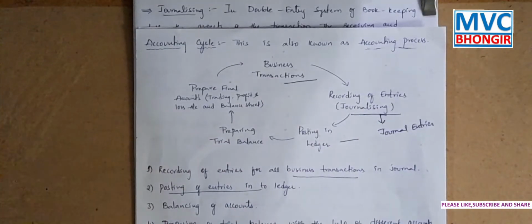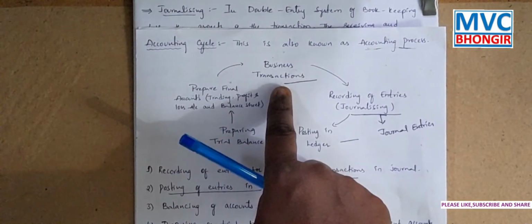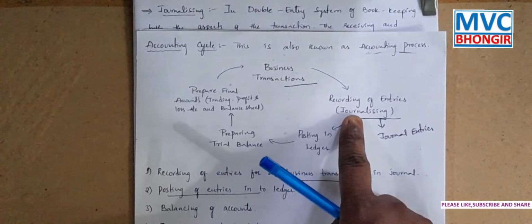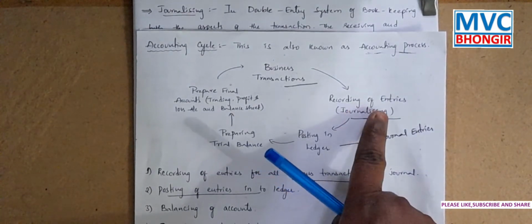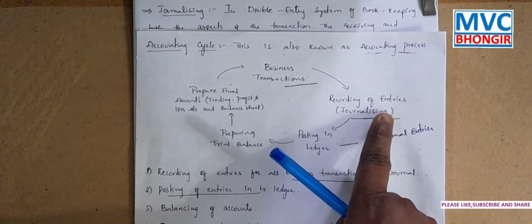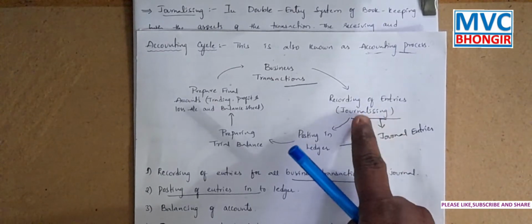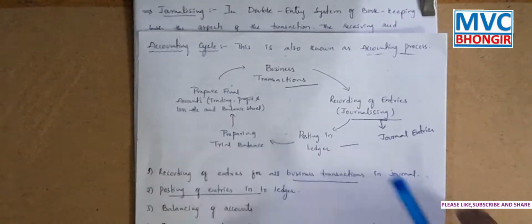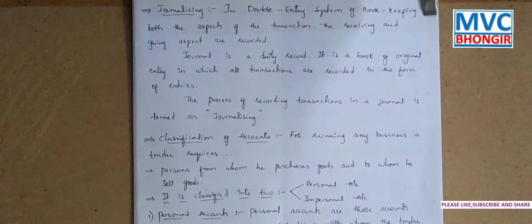Firstly, in the accounting cycle we learned that first is a business transaction, that is the event which happens in the business, and we will make a record of it. That recording should happen in the way of journalizing, that is known as a recording of entries. Entries means the transactions. Recording of the transactions in the form of journalizing is also known as journal entries.